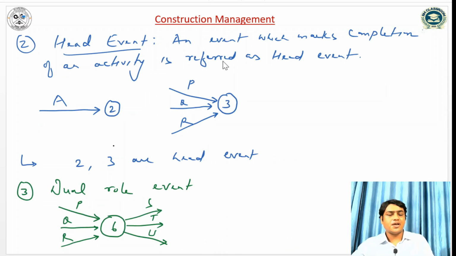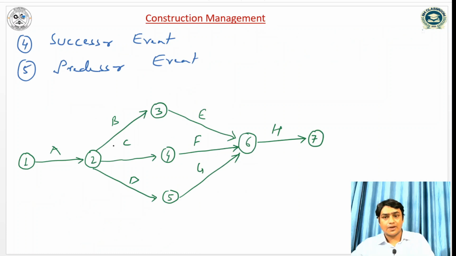Similarly, a head event is an event which marks the completion of an activity. This is the completion of the activity. 2 and 3 are head events. Similarly, there is the dual role event. Event 6 has a dual role, meaning some activity has started and some activity has finished. So this is the dual role of an event.